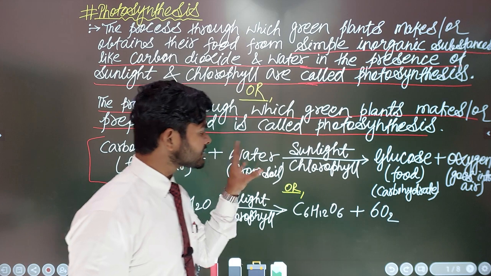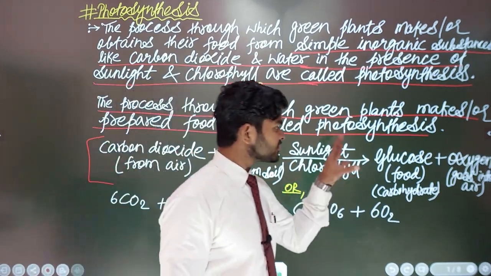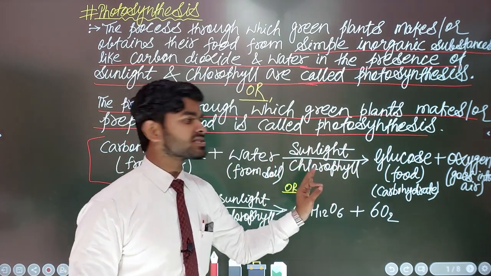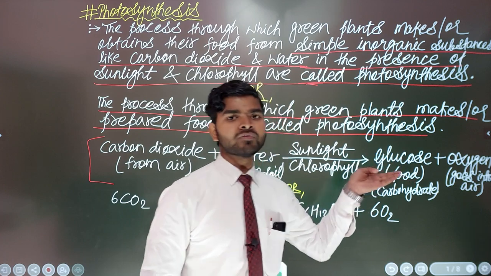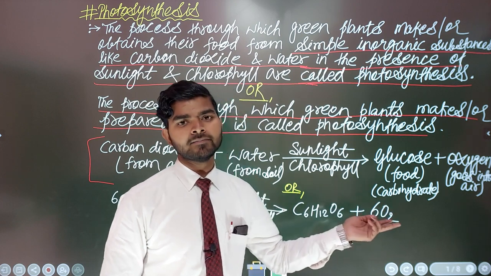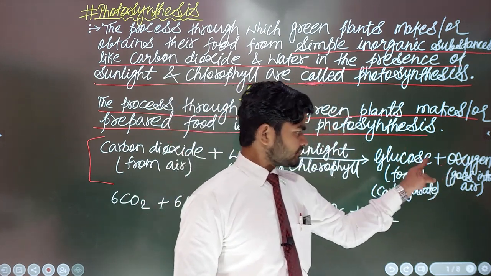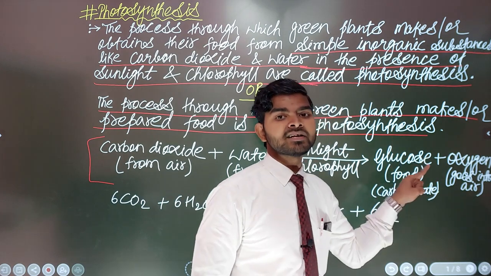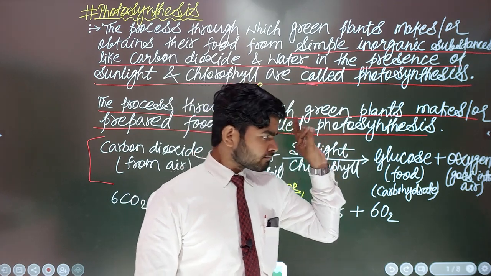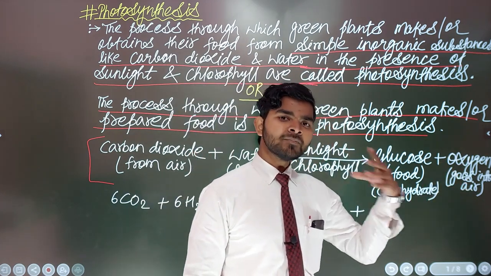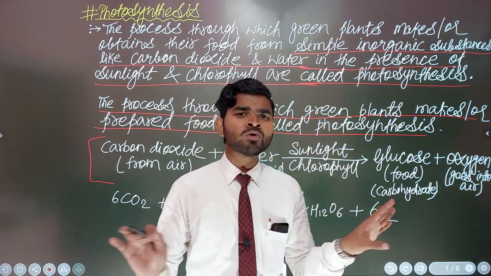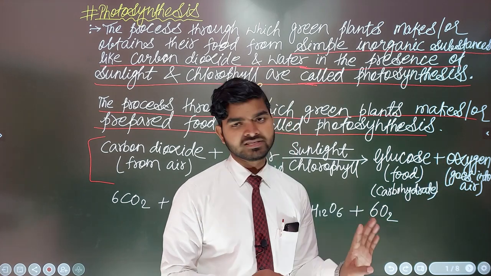Now all these things are useful for photosynthesis, and using these materials, plants are able to complete this process, and as output they obtain glucose. So what is glucose? This is actually a food. What type of food? Basically it is a carbohydrate. Concept clear? And as a by-product of photosynthesis, oxygen is produced. Oxygen is released into the environment as a by-product of photosynthesis, because oxygen has no role as an input in photosynthesis.